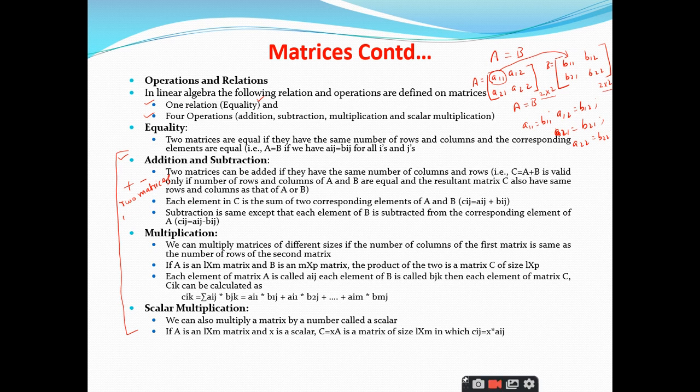So, A plus B is represented as Aij plus Bij for all i and j. Right. So, this is nothing but Cij, where C is another matrix of the same size, that means of the dimensions equal to that of A and B, and Cij is equal to Aij plus Bij. This should hold for each and every value of i and j.